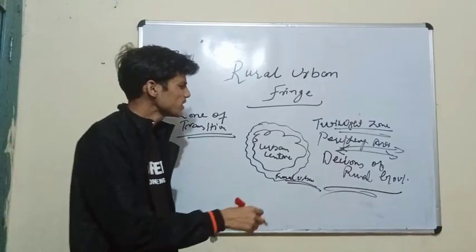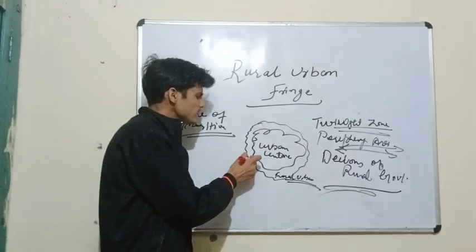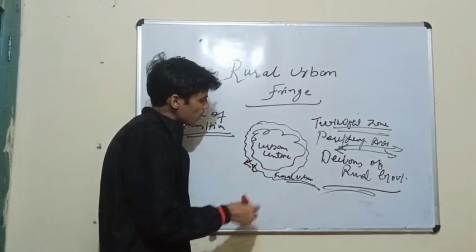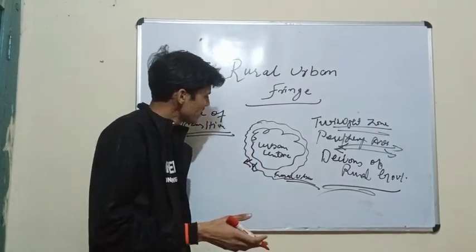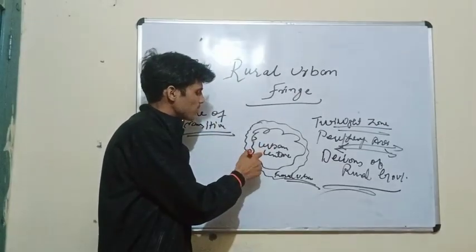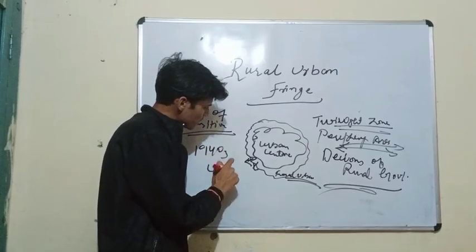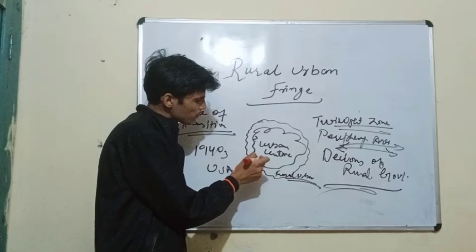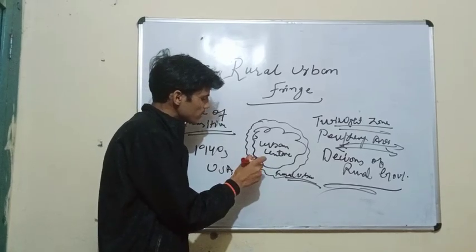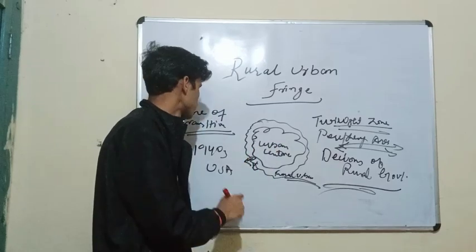Throughout the United States of America in the 1940s, the periphery regions had more growth. In the 1940s in the USA, this periphery area, this rural-urban fringe, was more developed than the urban centers.